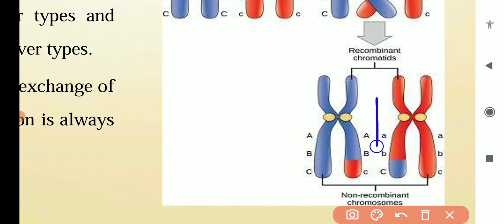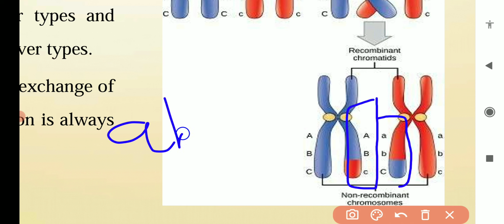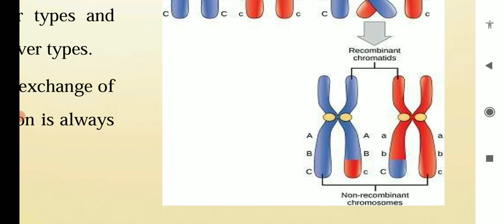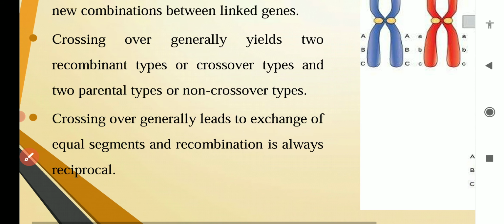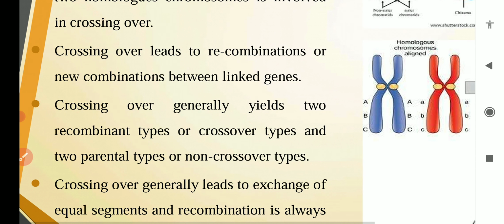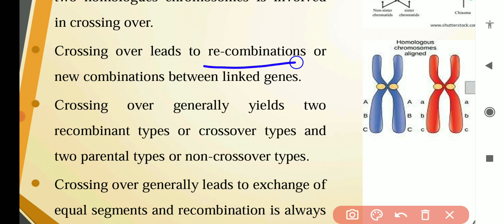Now capital A, capital B, small c will be there due to crossing over, and on this chromosome, in place of small a, small b, small c, there will be small a, small b, capital C. So recombination of genes takes place as a result of crossing over.